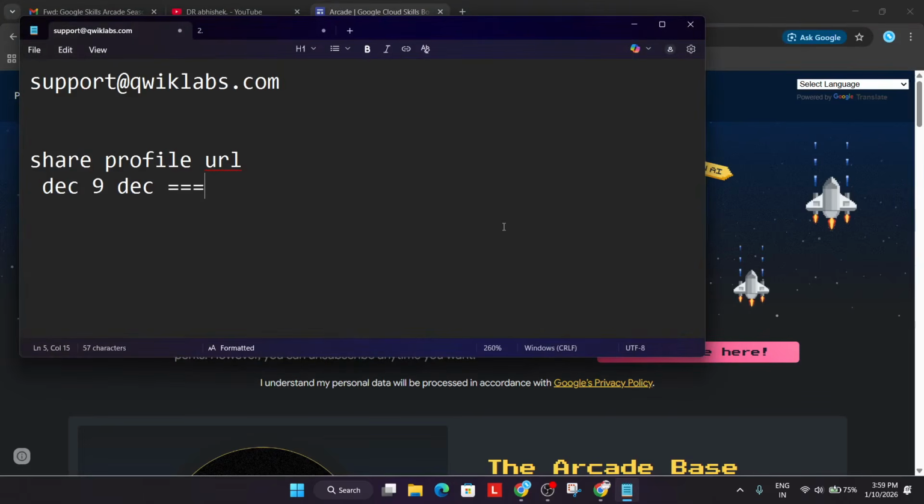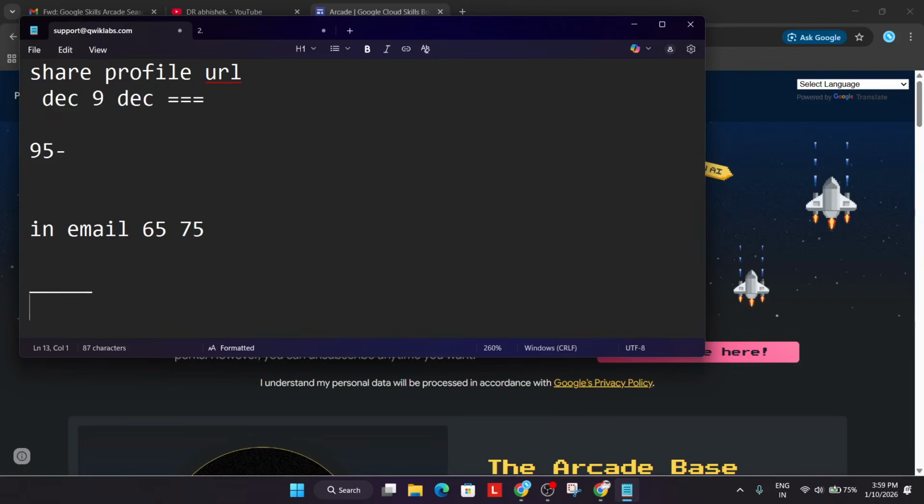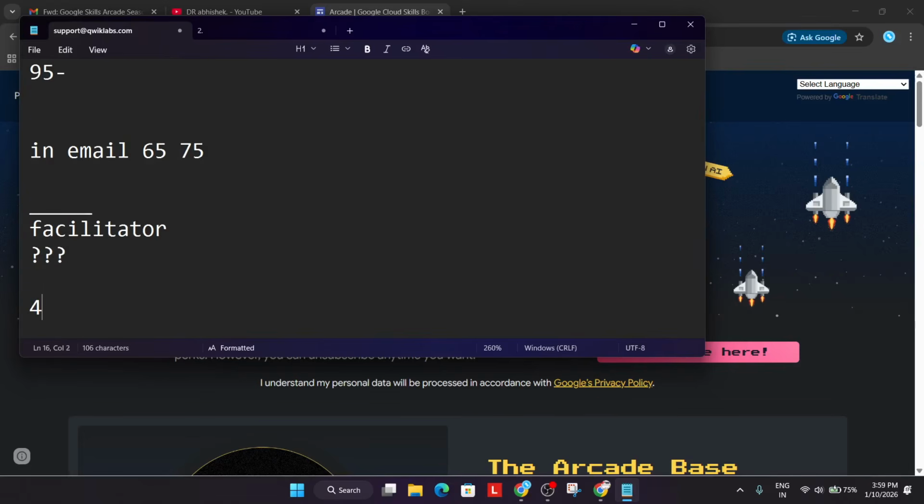Now, this is for the people who have not received the actual Insider email. But there are some people who have received the Insider email and got lesser points. For example, you calculated 95 points, but in the email, it shows 75, 65, etc. So here you need to make sure of some important points that you have followed, like whether you participated in the facilitator program or not. You have to check whether you are a participant of the facilitator program, whether you registered from 4th of August or not, and whether you got bonus points in the program or not. You have to check it.